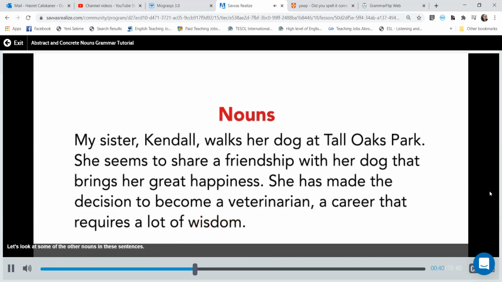Let's look at some of the other nouns in these sentences. Sister and Kendall both name people. Dog names a thing, and Tall Oaks Park names a place. Friendship and happiness both name ideas or conditions, and decision names an action. Nouns that name people, places, or things that can be seen or recognized through any of the five senses are concrete nouns. Nouns that name other things, such as ideas, actions, conditions, and qualities, are abstract nouns.